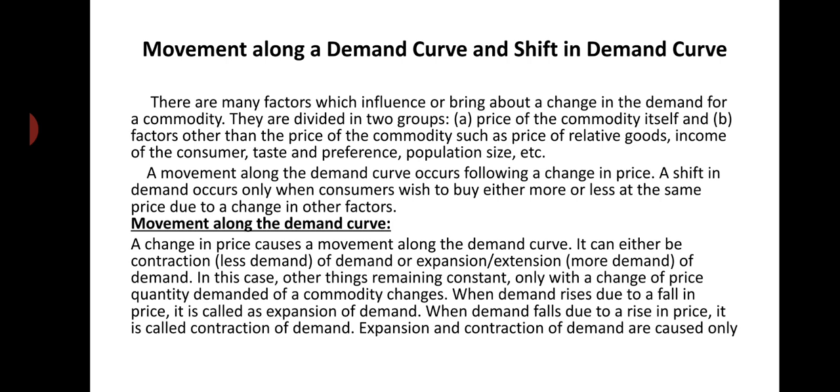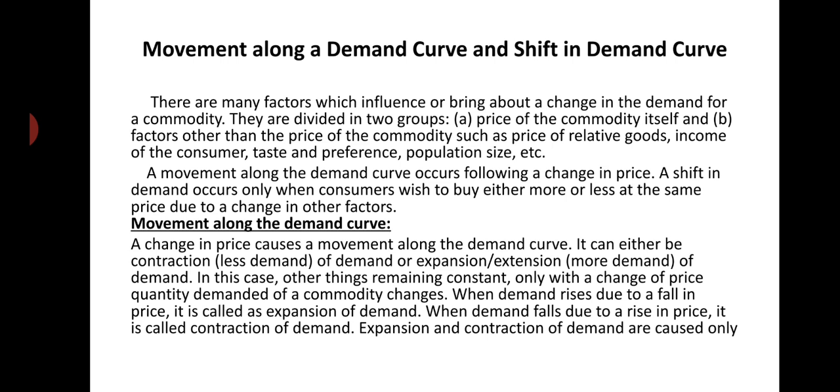A shift in demand occurs only when consumers wish to buy either more or less at the same price due to a change in other factors. So, what we know, when only price of a commodity changes and all other factors remain constant, then that can be termed as a movement along the demand curve or a change in quantity demanded.